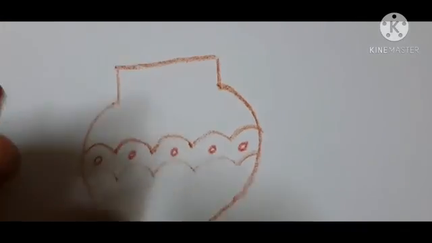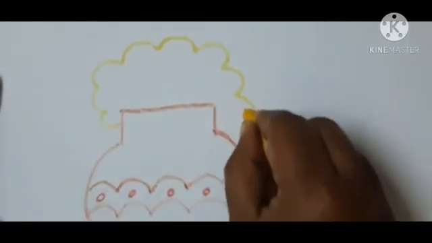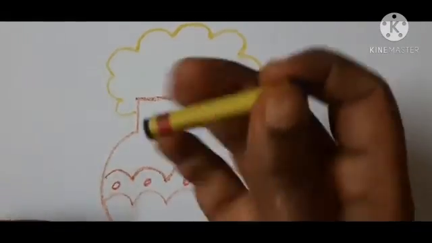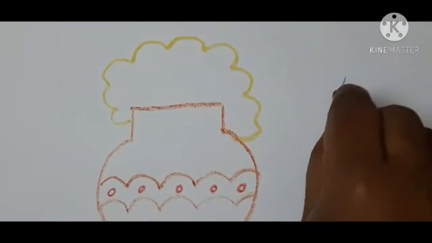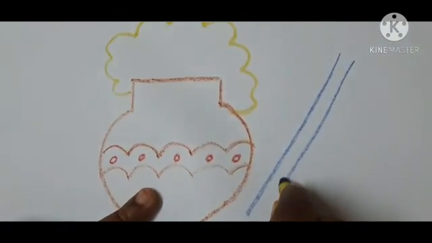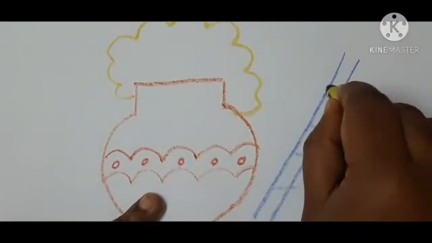Here take yellow color. Draw the curves. Take blue color. Draw the right slanting line. Draw one more slanting line. Draw a sleeping line in the middle of these two slanting lines.